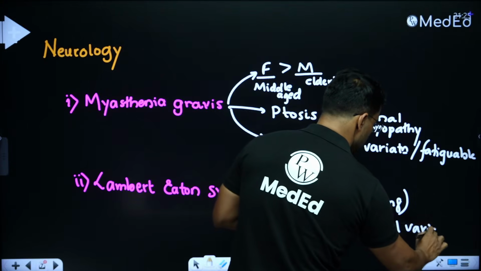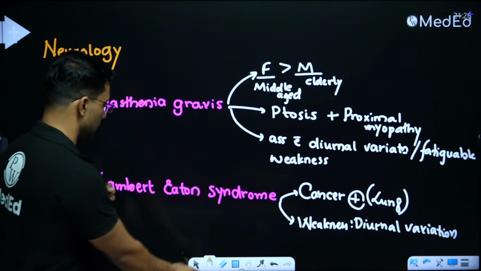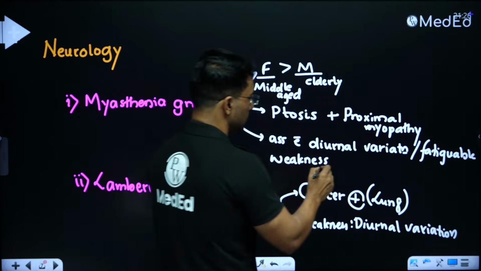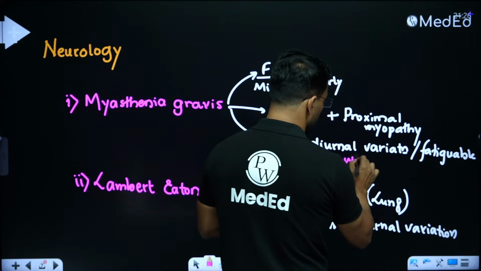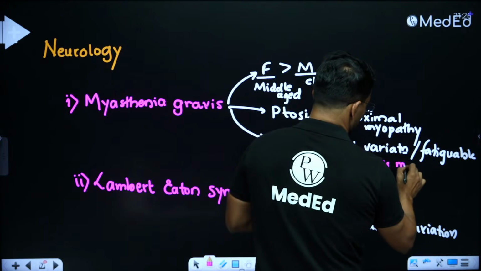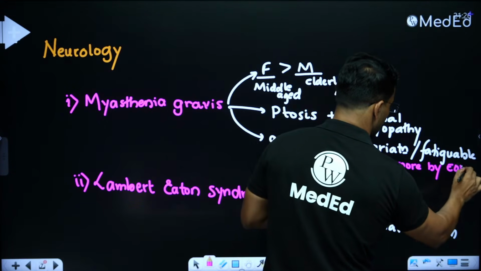Many questions are asked to differentiate between Lambert-Eaton and the myasthenia gravis. So in myasthenia gravis, that diurnal variation that we get, the weakness is more by the end of the day.